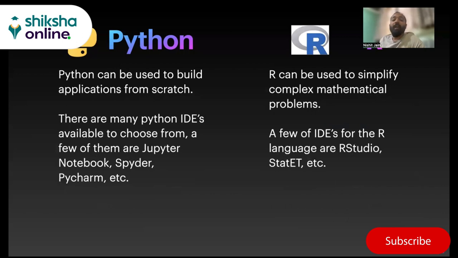Python can be used to build applications from scratch. R can be used to simplify complex mathematical problems, right? So if you have complex mathematical problems, you can use R to formulate it, to simplify it, and to model it, right? There are many Python IDEs available to choose from.